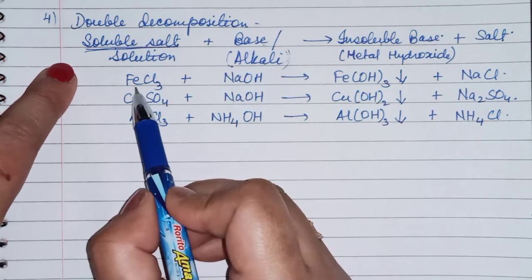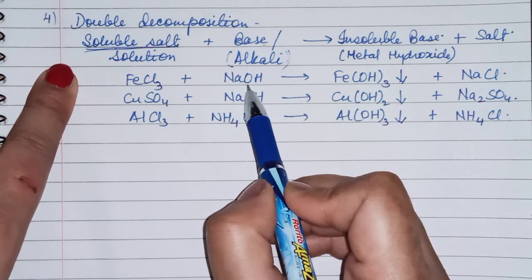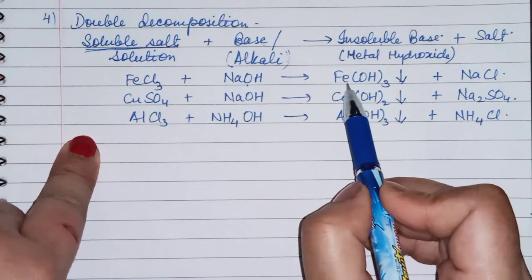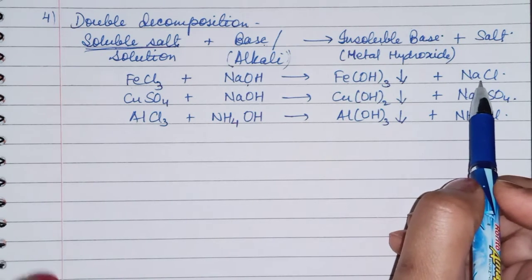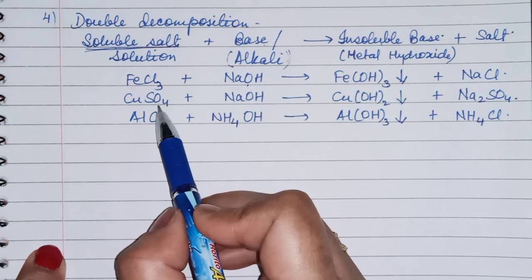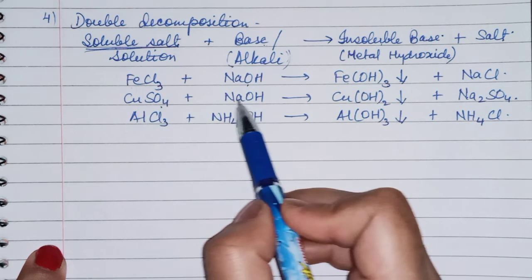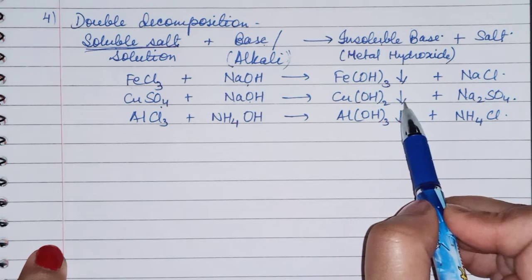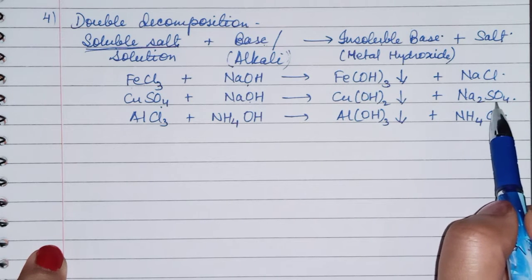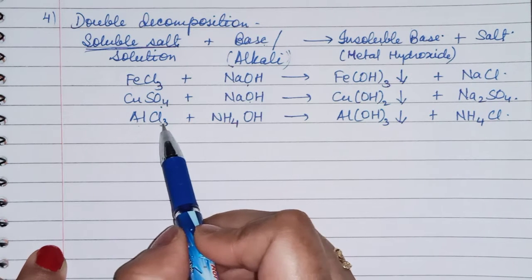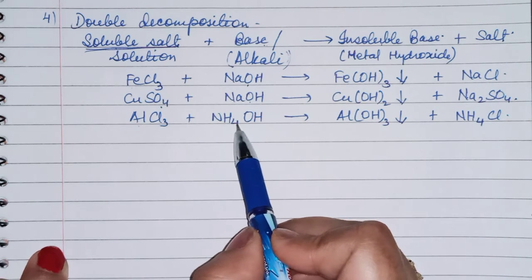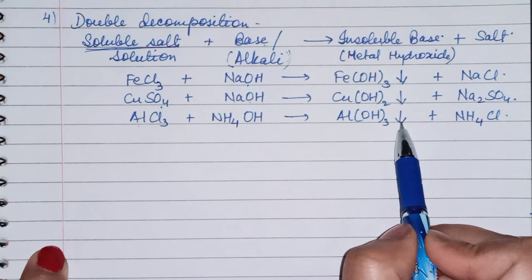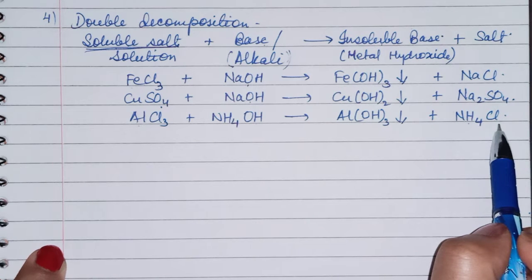Okay, now see here examples. FeCl3 reacts with NaOH, these are soluble salts. It will give Fe(OH)3 and NaCl is produced. Next is copper sulfate. It is also a soluble salt. With NaOH it will give Cu(OH)2, forming a precipitate, and sodium sulfate is formed. Aluminium chloride will react with the alkali ammonium hydroxide. It will form aluminium hydroxide, in the precipitate form, and ammonium chloride is forming.